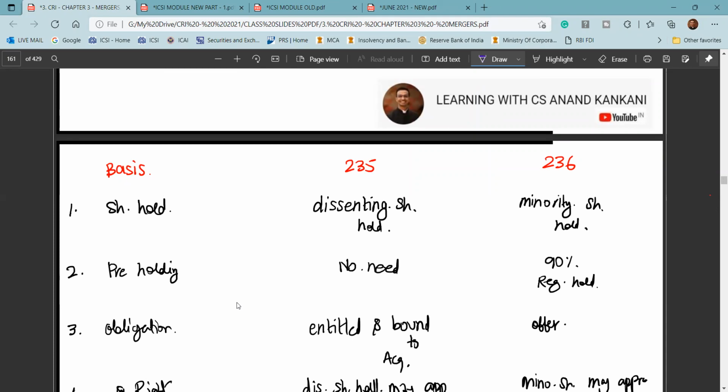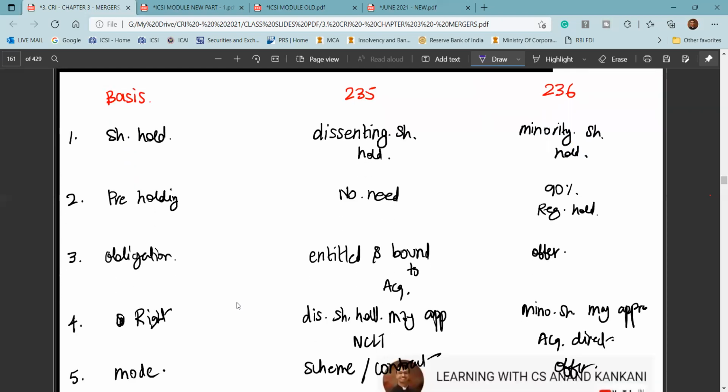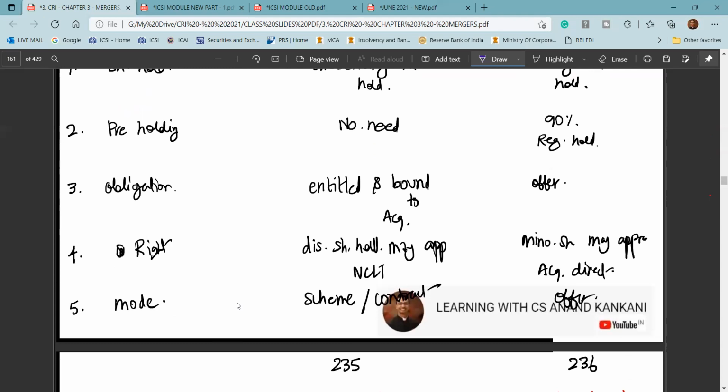Obligations have been discussed, right? Section 235, the obligation is basically once you are entitled, you are bound to acquire. In section 236, you just have to give the offer, and if the offer is accepted, then you are going to acquire. Then the dissenting shareholders have a right to apply to the NCLT that they don't want to give their shares, or they can oppose the scheme, oppose the offer.